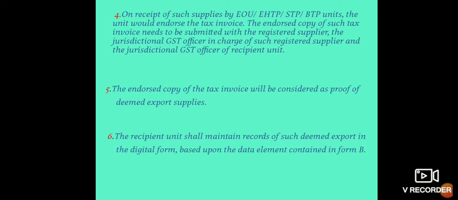Next one, the endorsed copy of the tax invoice will be considered as proof of deemed export supplies. The endorsed copy of the tax invoice acts as proof for deemed export supplies. And last one, the recipient unit shall maintain records of such deemed export in digital form based upon the data elements contained in Form B. The recipient must maintain records of such deemed export in digital form as mentioned in Form B.